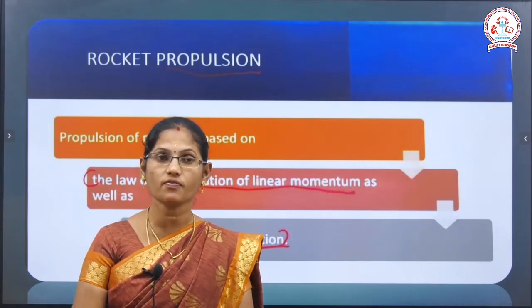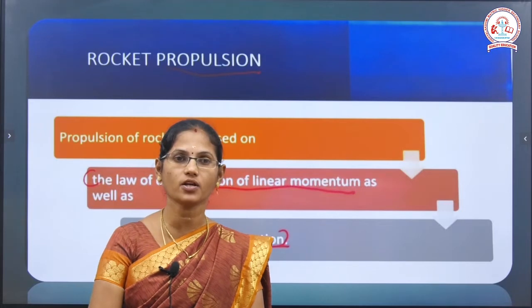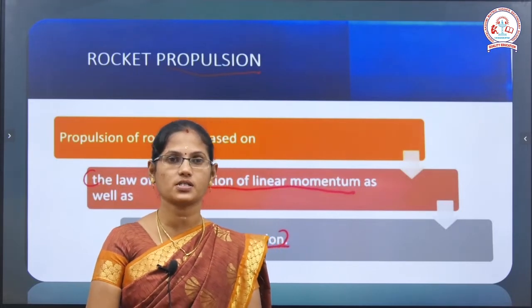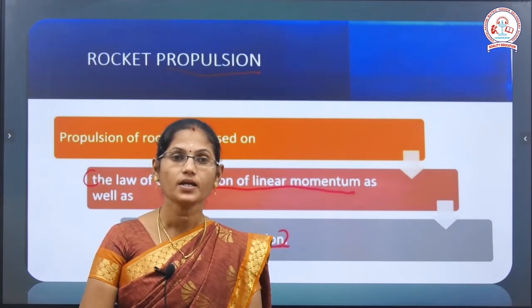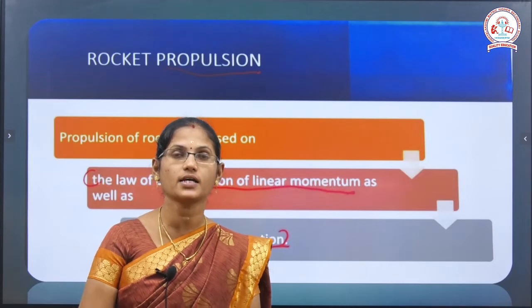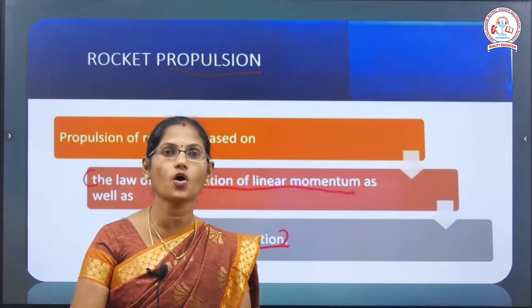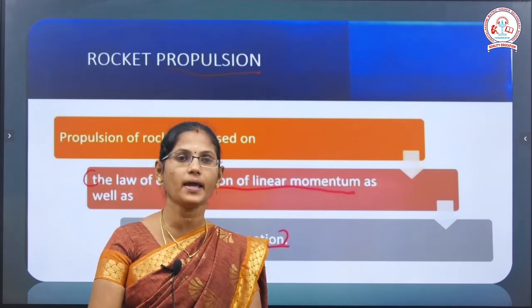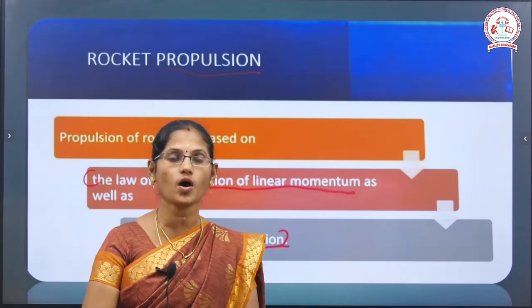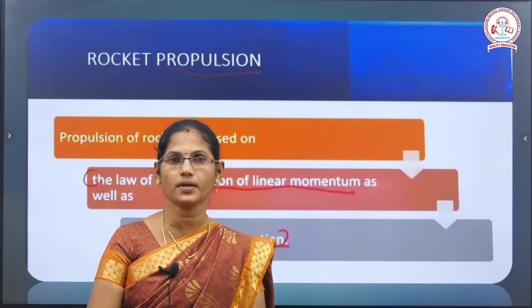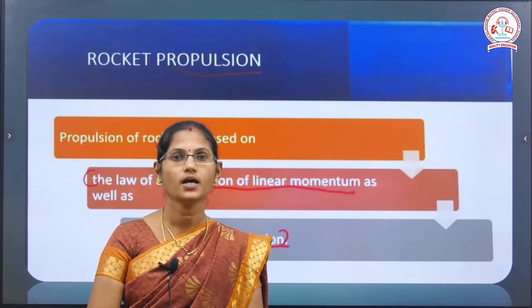Conservation of linear momentum means that momentum after collisions is equal to momentum before collisions. There is no change in the linear momentum as long as no net external force acts on the system. So the rocket propulsion works on these two concepts. We will start the propulsion.